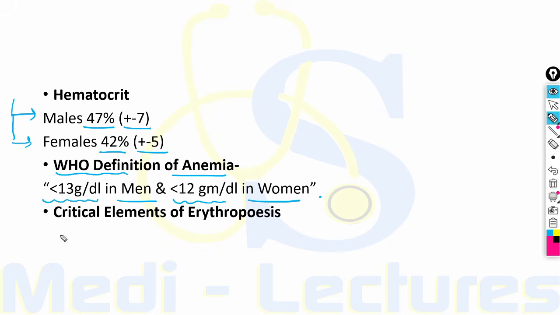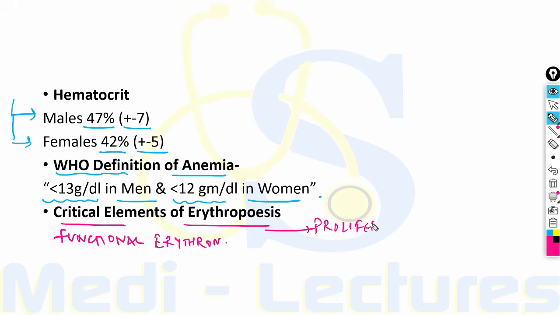Now let's consider what are the critical elements of erythropoiesis, or what is a functional erythron. First, there should be a proliferative bone marrow.